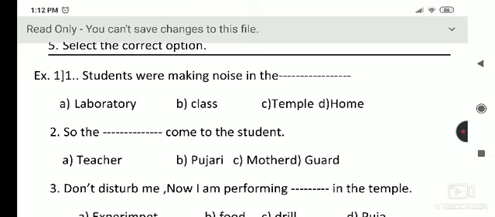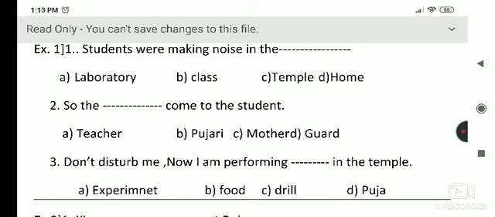The second sentence is: so the dash came to the student. Here we have four options: teacher, pujari, mother, and guard. These options all fit in the blank place. So to determine the correct options, we have to look at the third sentence: don't disturb me, now I am performing dash in the temple.